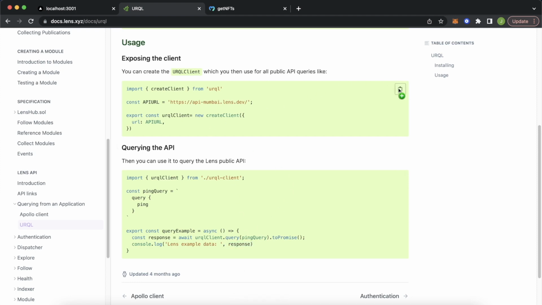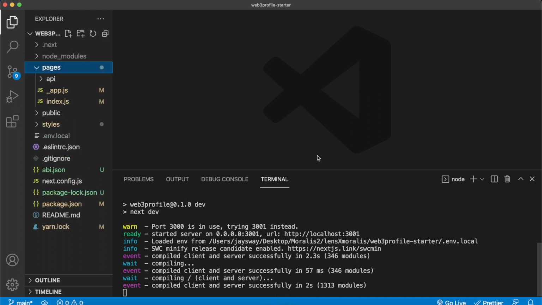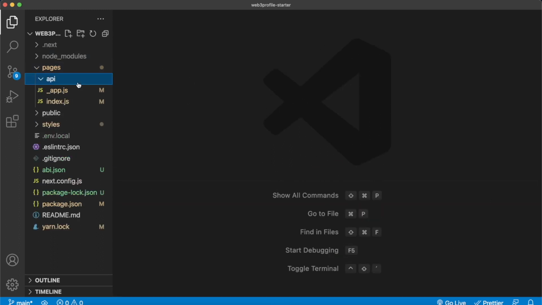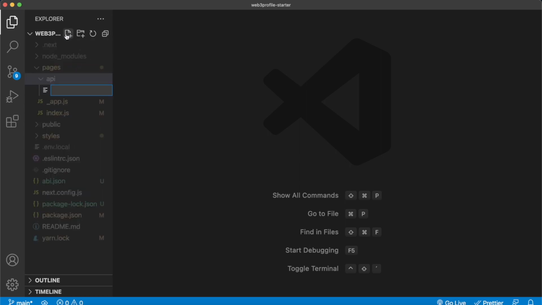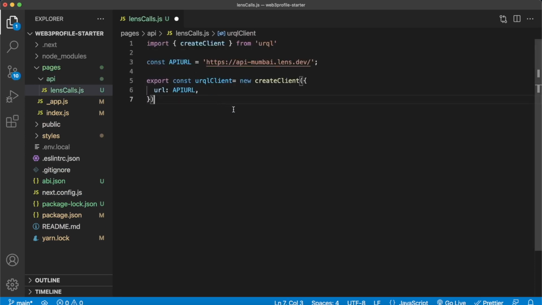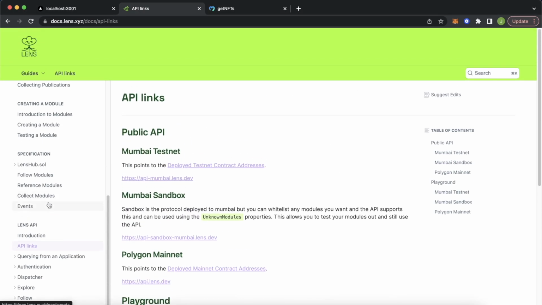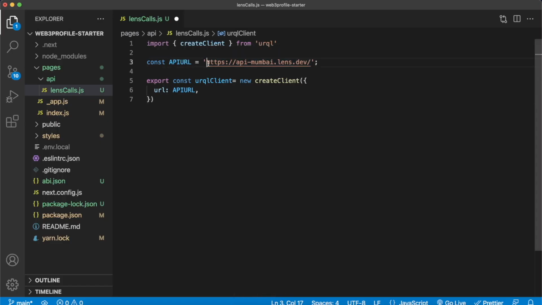Let's actually copy this out and jump back into Visual Studio Code, jump into our pages folder. Let's close up our terminal, and in our API folder, create a file called lenscalls.js. And in here, we can paste what we copied over from the documentation. And rather than using the Mumbai testnet, let's actually use the mainnet URL. So jump back into Google Chrome, check out the API links, and we're going to be using Polygon mainnet. So copy over this one, jump back into VS Code, and paste it in here, like so.